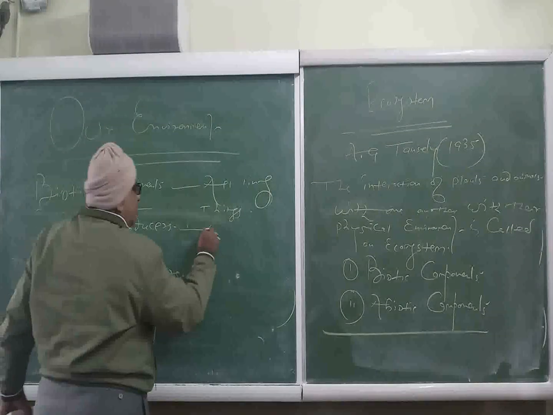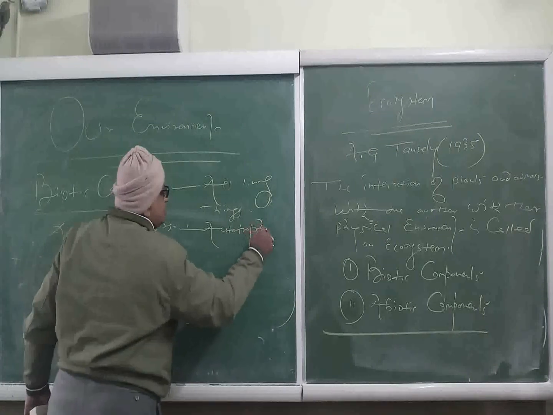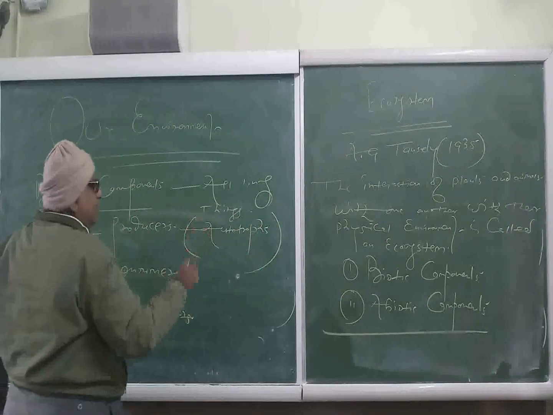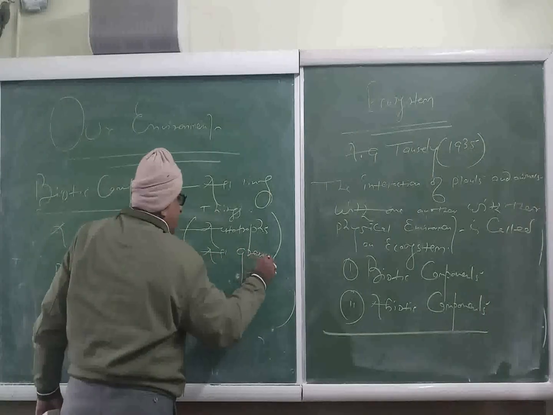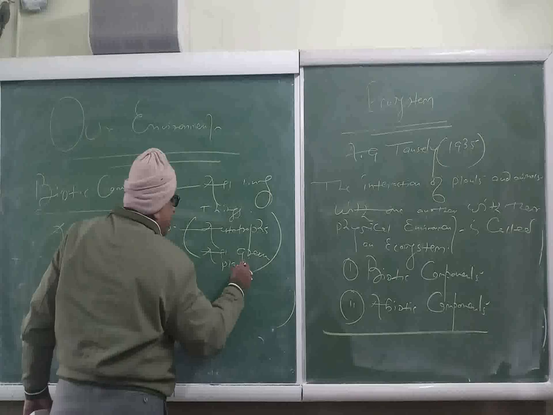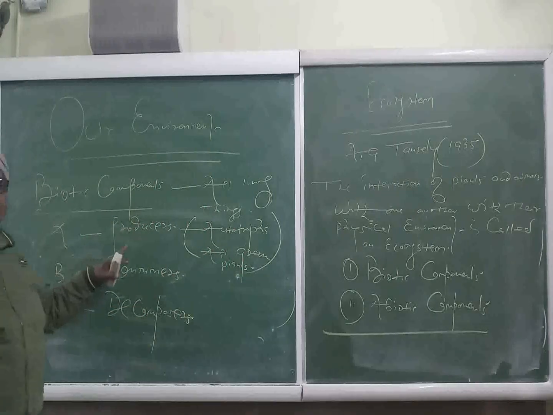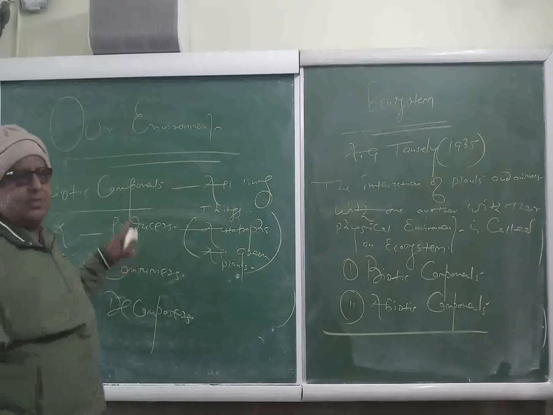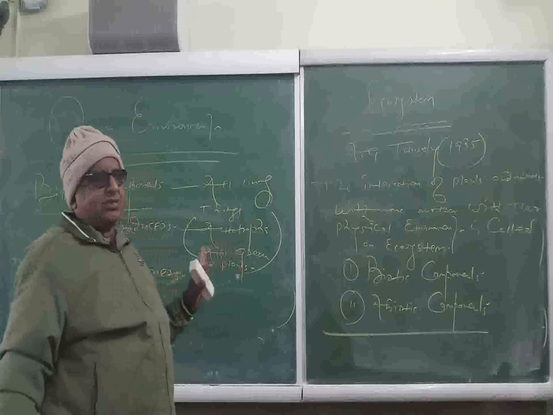Producers are autotrophs. They are green plants. All green plants are producers. Because they are autotrophs, they are capable of synthesizing their own food by the process of photosynthesis.